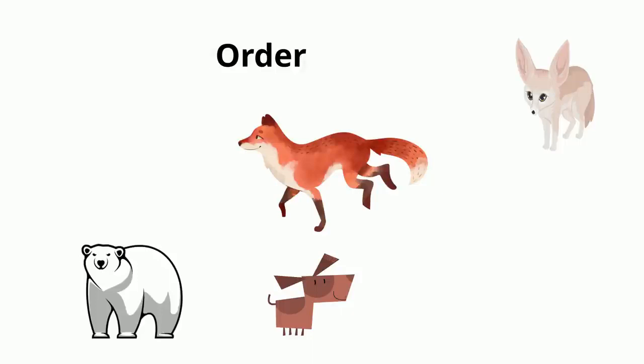Foxes are classified under the Canidae family, which is also nicknamed the dog family. Wolves, dogs, and coyotes all belong to this family. This eliminates the polar bear.